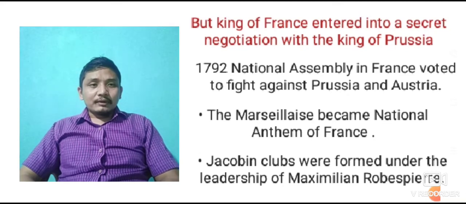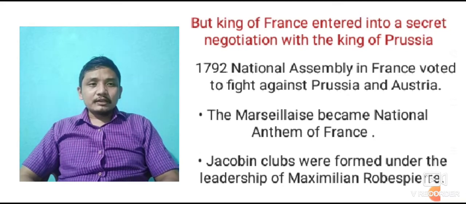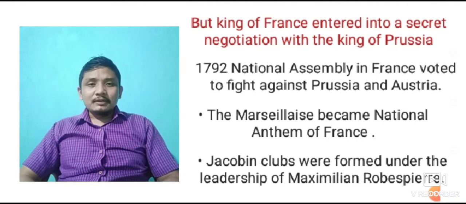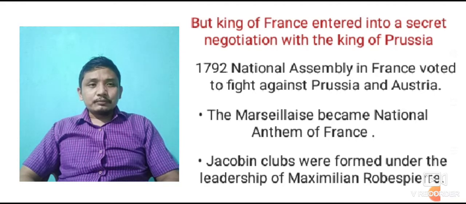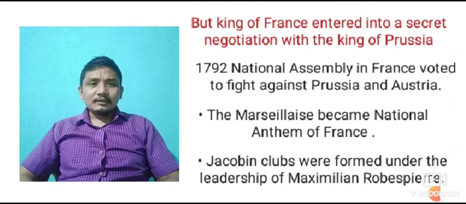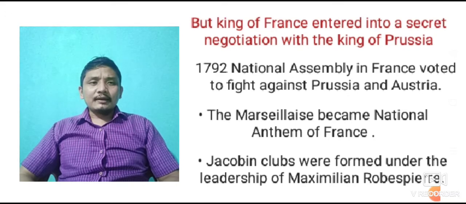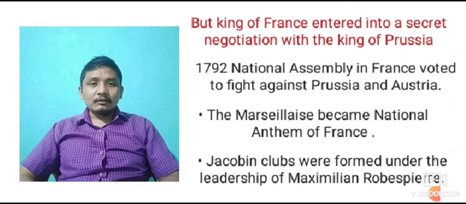In 1792, the National Assembly in France voted to fight against Prussia and Austria. That means the National Assembly of France, in the year 1792, decided to fight against Prussia and Austria. And why did they decide so? Because Prussia and Austria also didn't want the constitutional monarchy in France.